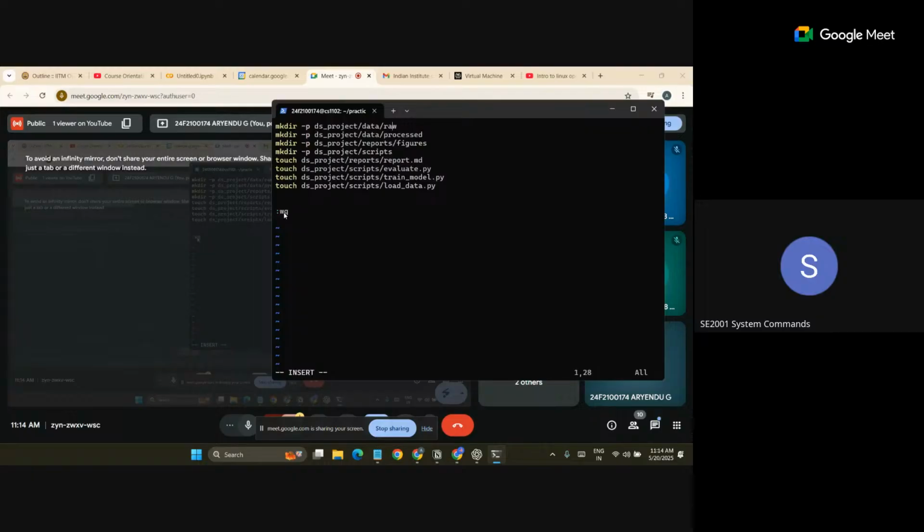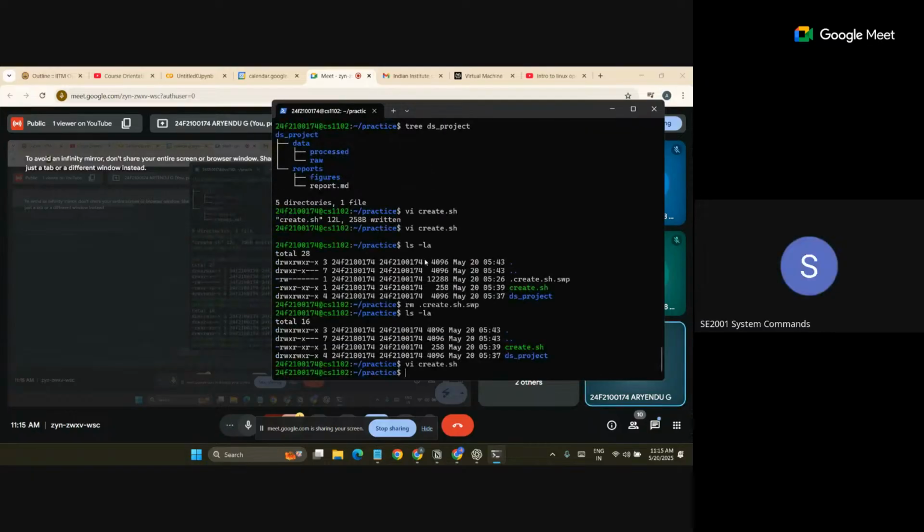Where is your cursor actually? Move your cursor down to line 9. Now remove here like this. And escape, then colon wq.